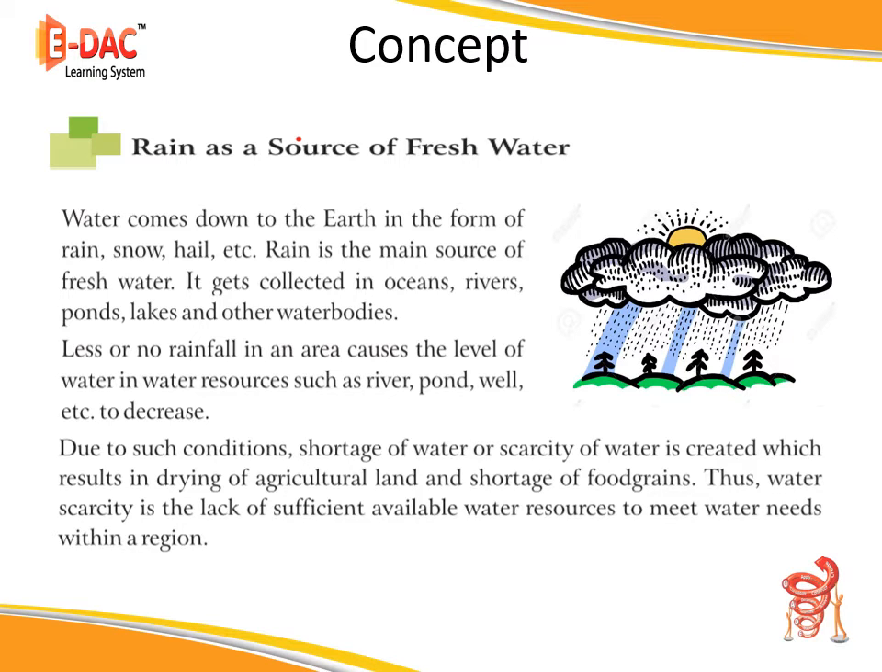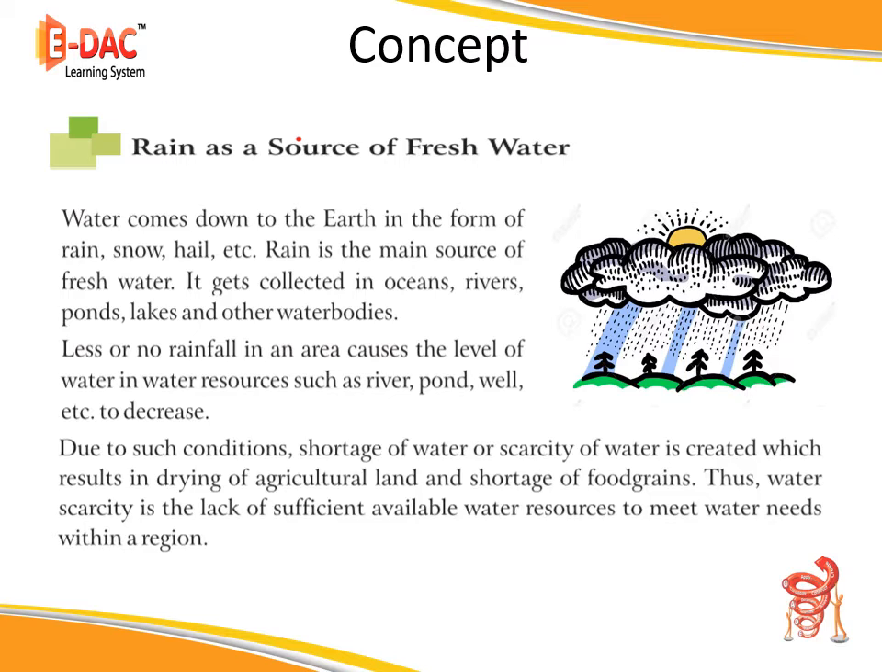So today we will learn that rain is the source of fresh water and how it happens. Also how we can preserve water and prevent wasting water. We have to follow certain steps to save water. So, rain as a source of fresh water.